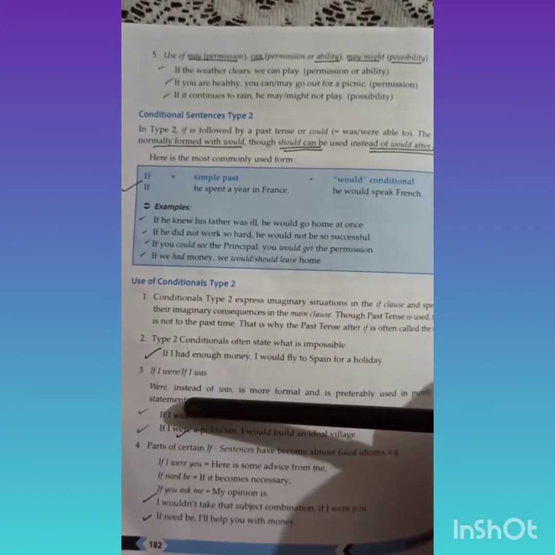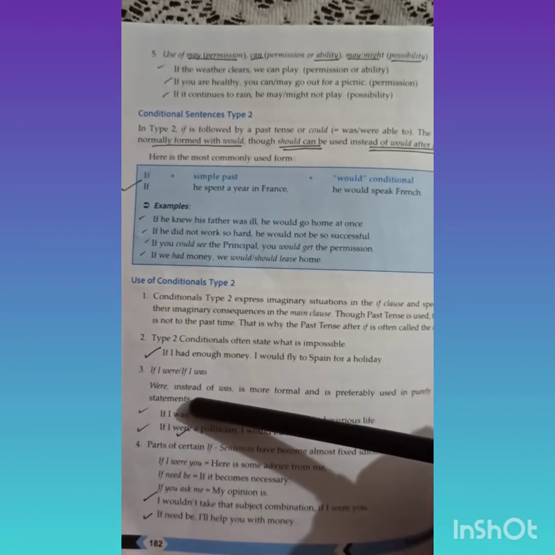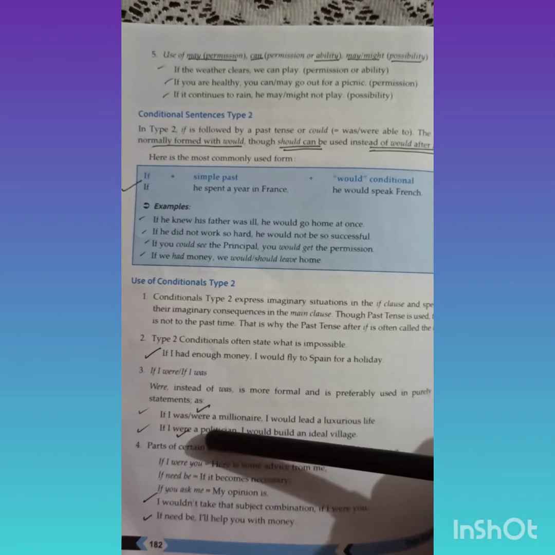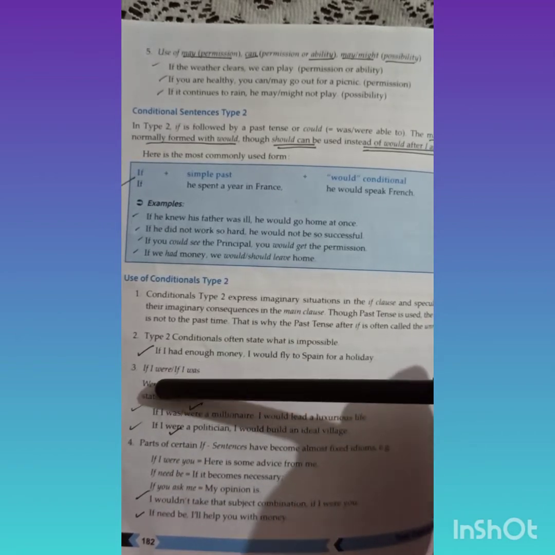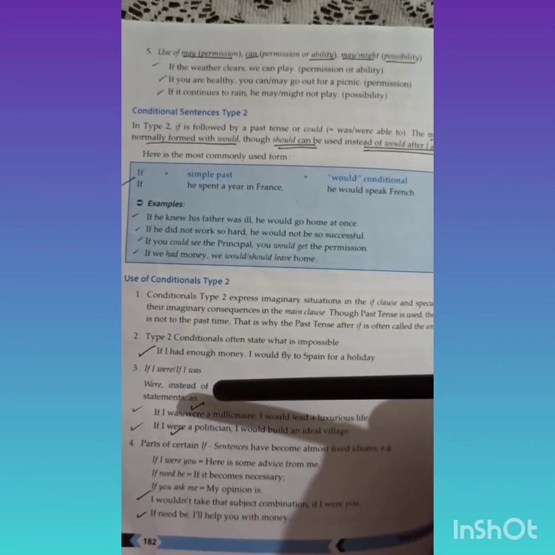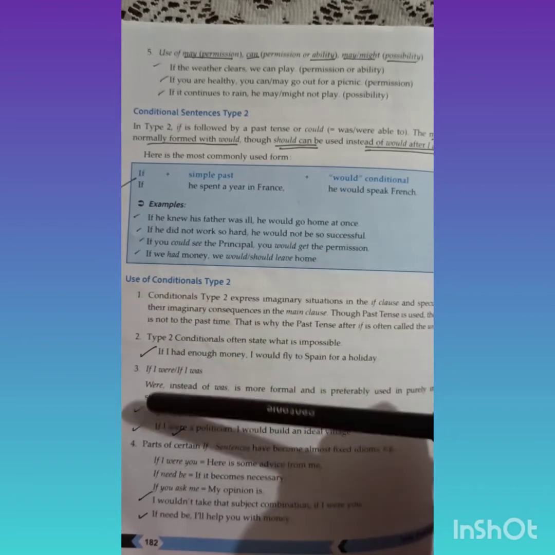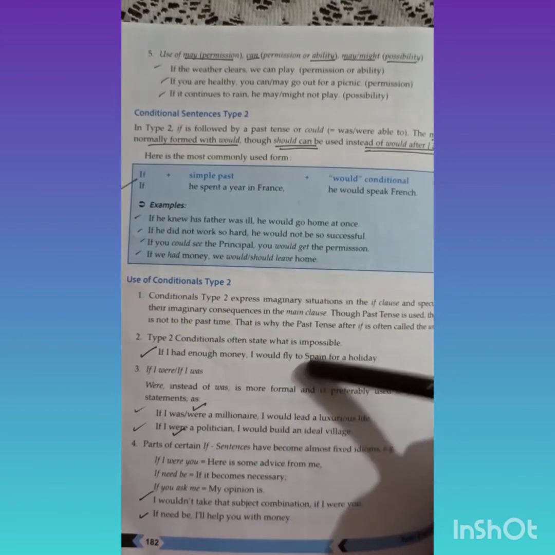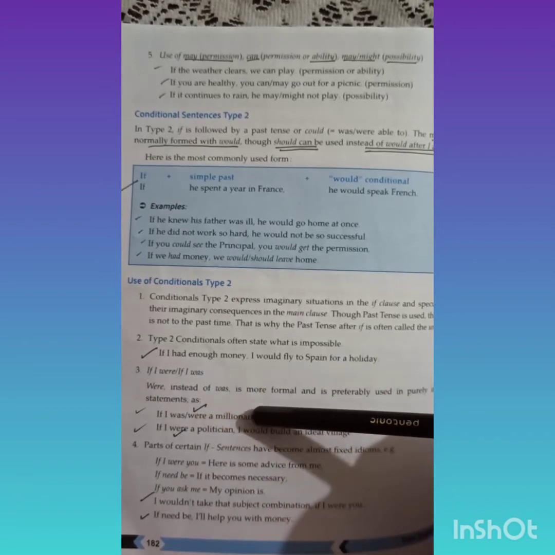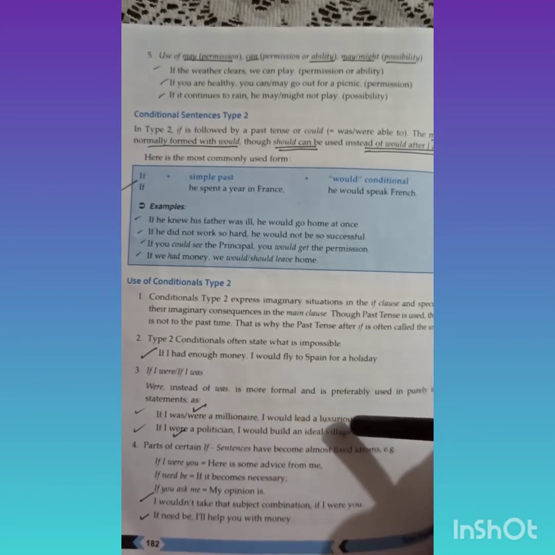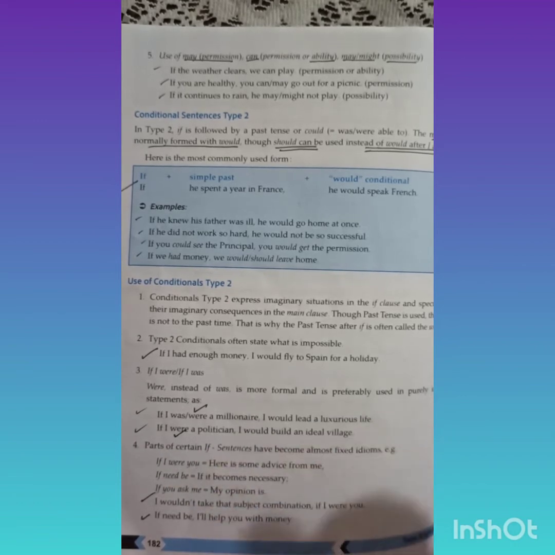Down the page, one more important sentence I'll read out for you. If I were. Were instead of was is used mostly for conditional sentences where we use purely imaginative sentences. You might have done a few essays also in lower classes. If I were a millionaire, so how will you finish this conditional sentence? I would lead a luxurious life. If I were a politician, I would build an ideal village. Then go through these more sentences down the page.